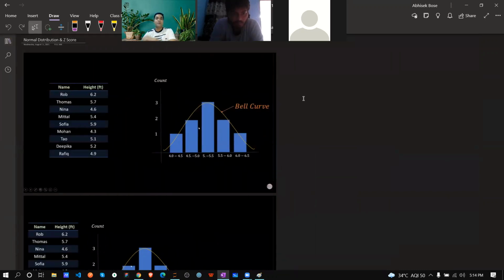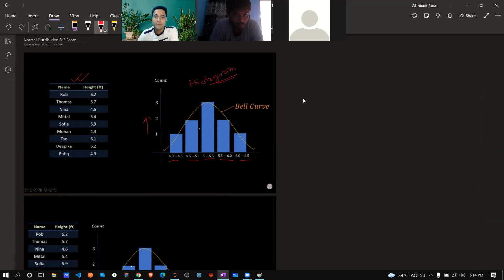That is normal distribution. This is very simple, because we already saw this kind of chart, correct? This is the name, and just think this is the height. So this is the normal height. This diagram is called a histogram. Again, listen carefully. Why histogram? Because it's telling me the history in terms of frequency. This is my frequency, and this is my count.